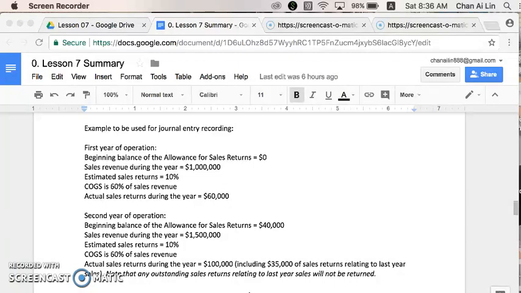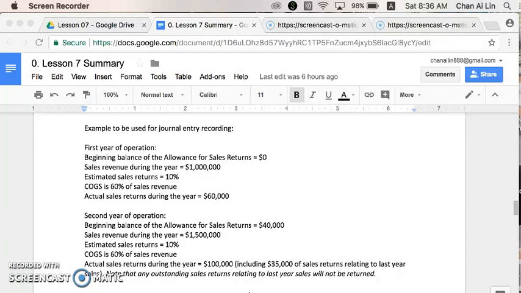In the second year of operation, the ending balance of the allowance for sales return account in year 1 becomes the beginning balance in year 2. So the beginning balance of the allowance for sales return is 40,000. Now the sales revenue reported in year 2 is 1.5 million. Estimated sales return is still 10%. COGS is still estimated at 60% of sales revenue. Now the actual sales return that came back during the second year is 100,000.